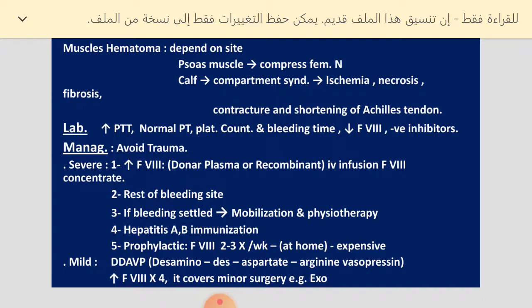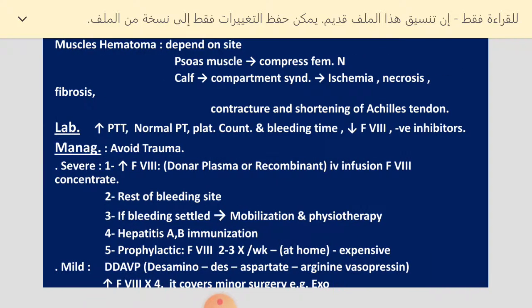Usually, in the lab manifestation, these patients have an increased or prolonged PTT, partial thromboplastin time, and definitely the factor 8 level by the factor assay is low, while other elements like prothrombin time, platelet count, and the bleeding time usually are normal. And usually these patients, at the time of presentation, are negative for the presence of the inhibitor.